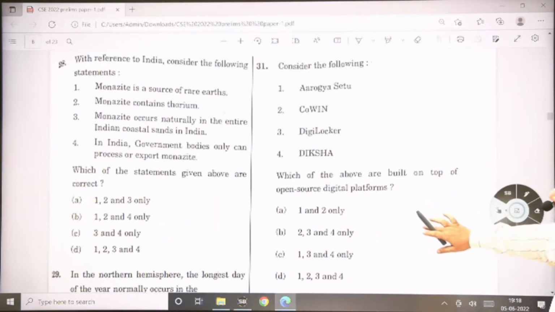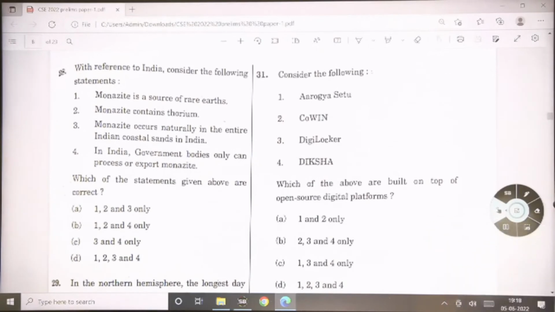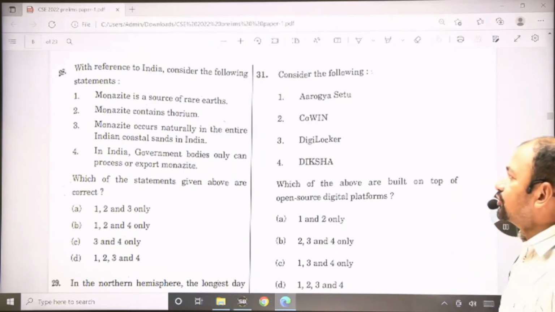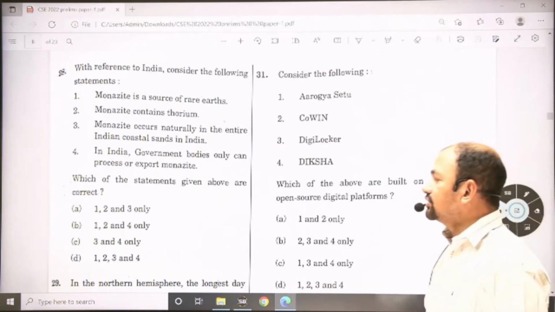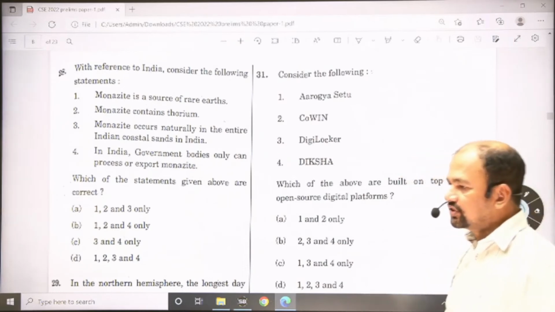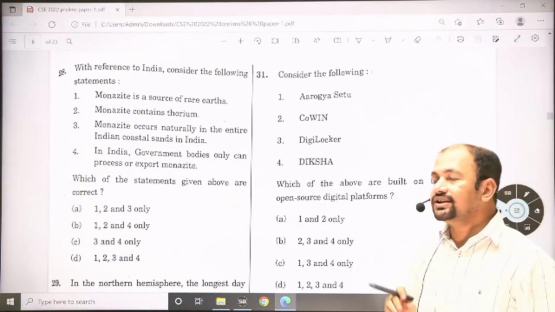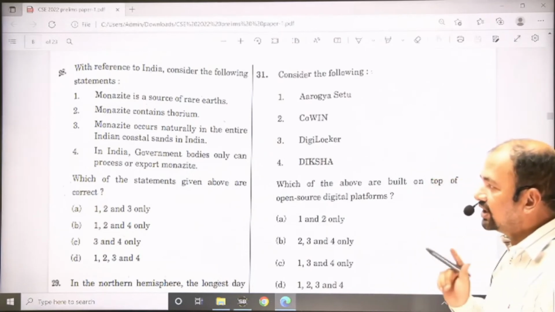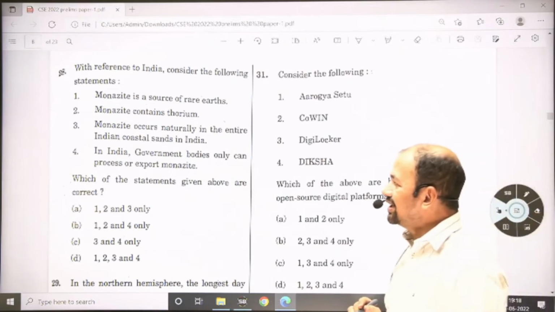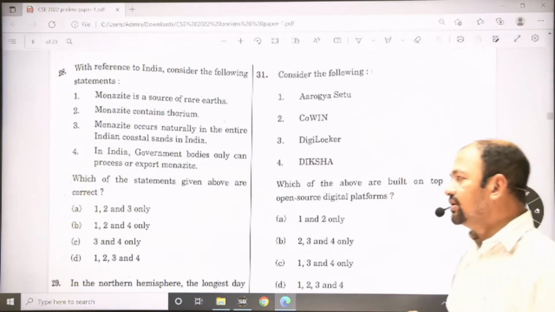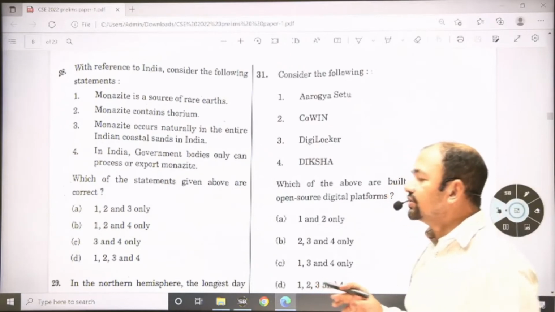Question number 28. With reference to India, consider the following statements. Monazite is a source of rare earth minerals. You will get thorium as well as some rare earth minerals out of monazite. So the first statement is correct. Monazite sand is a kind of placer deposit, deposited by various rivers along the coast of Kerala.